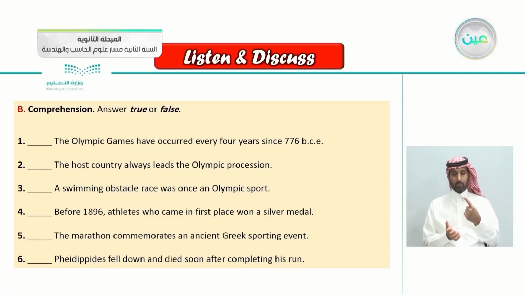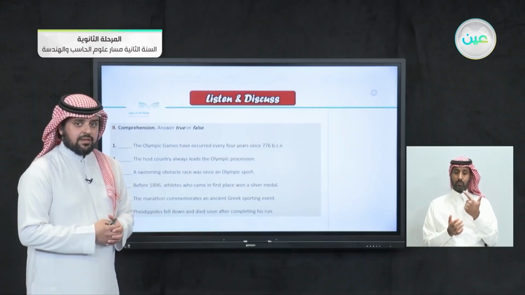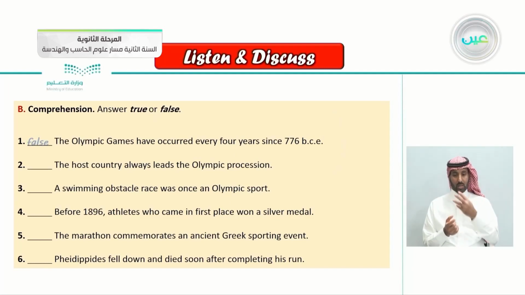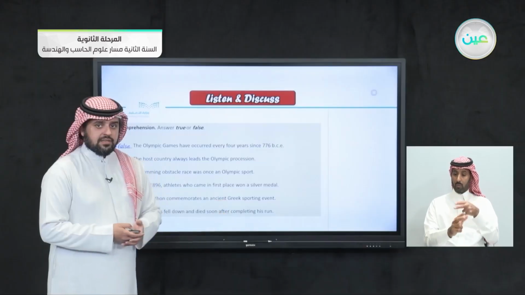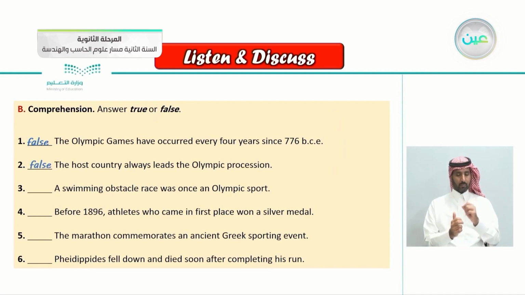Number 1, the Olympic Games have occurred every 4 years since 776 BCE. Since that time, it occurred every 4 years. Let's see the answer here. It's false. Number 2, the host country always leads the Olympic procession. Which country leads the ceremony? So it's false, unless it's Greece, of course. The country that always leads the ceremony is Greece.